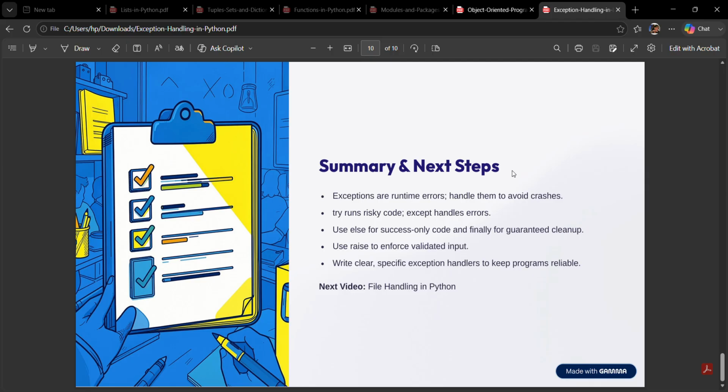Exception handling is an essential skill because it makes your programs more reliable, user friendly, and easier to maintain. Practice writing a small program with different types of exceptions so you become comfortable handling errors. In the next video, we'll learn about file handling in Python. You will discover how to create, read, write, and manage files, allowing your programs to store data permanently.